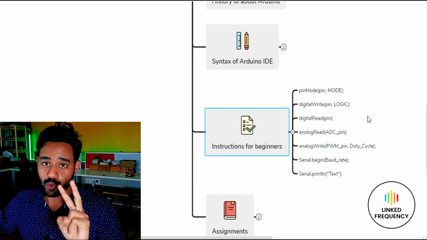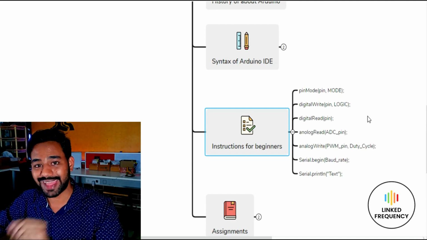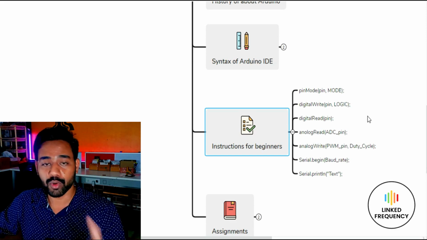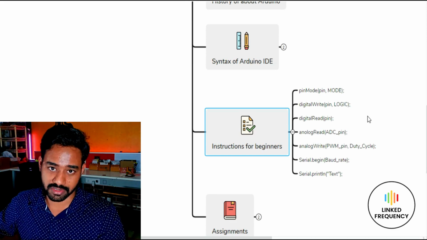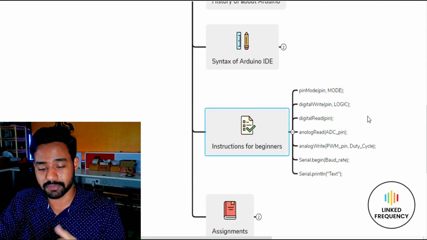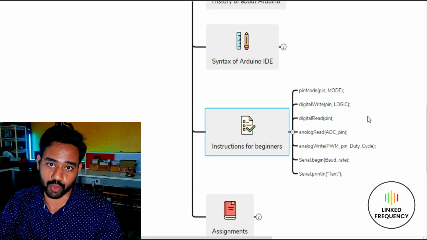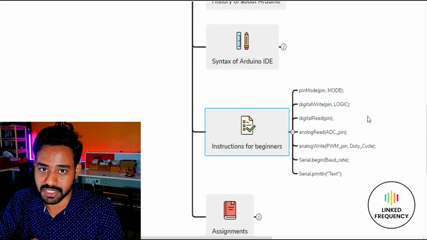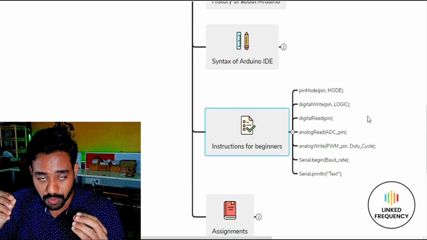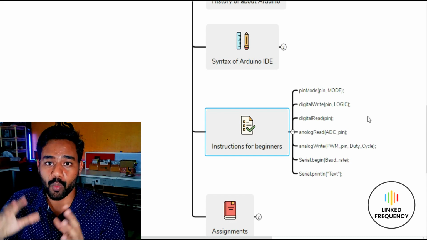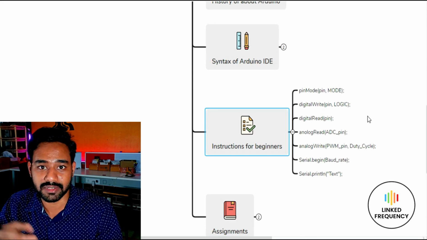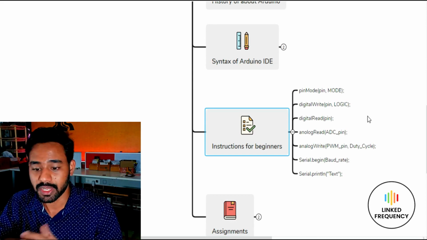We have two options inside, which is pin and mode. Pin is the pin which you are configuring, and mode is the direction which you are dedicating for that particular GPIO. It may be input, it may be output, it may be input pull up, and so on. There are different options available. Right now, do remember, pinMode is an instruction which you have to use to declare what kind of GPIO you are using and what kind of function you are using with that GPIO, whether it is input or output.